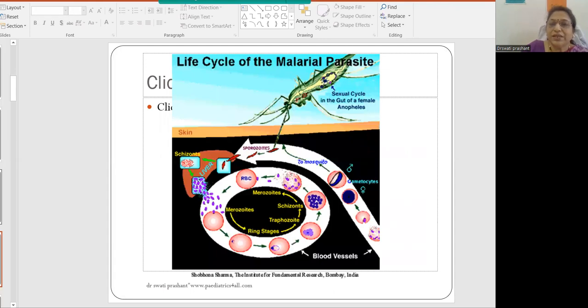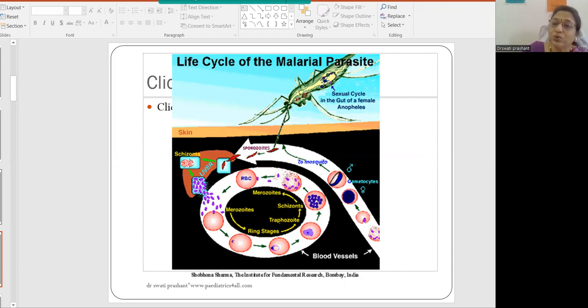This is the life cycle of the malarial parasite. The mosquito bites the patient, and then the sporozoites enter the liver. They are called schizonts. Inside the liver, they multiply inside the hepatocytes. Then the hepatocyte ruptures, and multiple merozoites are released into the blood. These merozoites enter the RBCs, and inside the RBCs, ring forms are formed. Inside the RBCs, the merozoites again multiply, and then that RBC ruptures, and those parasites come outside the RBCs and enter the blood.